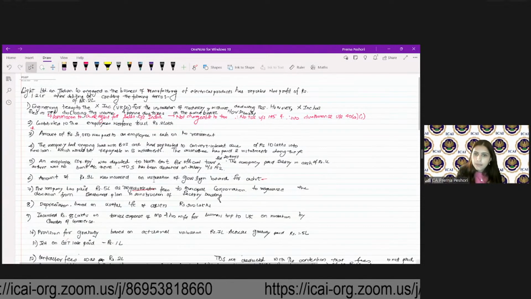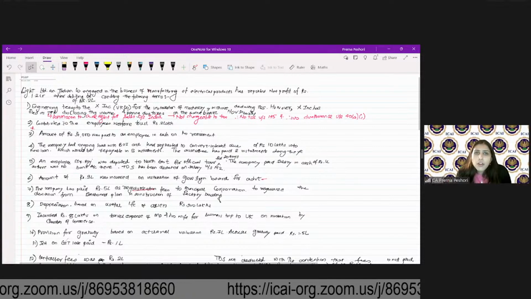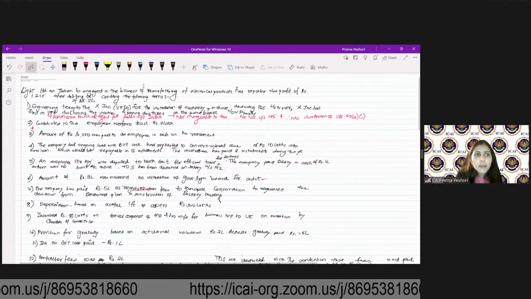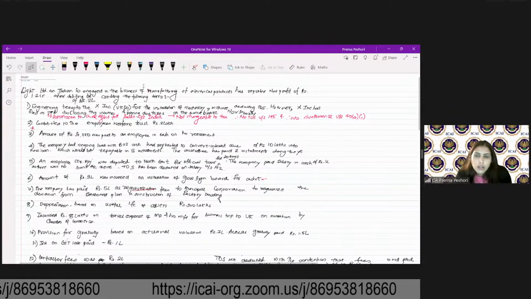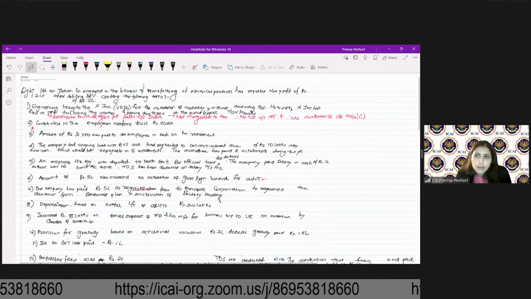Are we clear? Then contributed to the Employee Welfare Trust, rupees 2 lakh. What will be the implication for this? Employee Welfare Trust, 2 lakh.